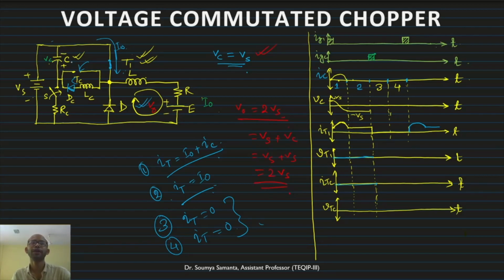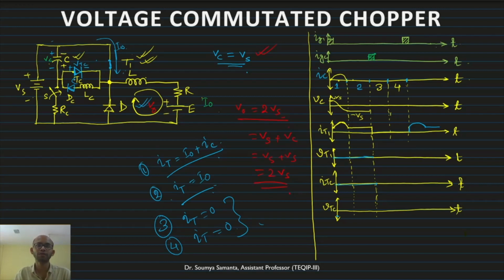So what will happen to the VTC? Initially it will be at minus Vs across this, the reverse. How? Suppose initially the polarity was plus here, minus here, at maximum Vs. This is VTC. If you see the connection, Vs is in the reverse polarity, and this is shorted. So VTC is in the reverse polarity, minus Vs.